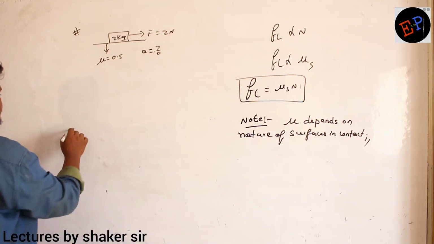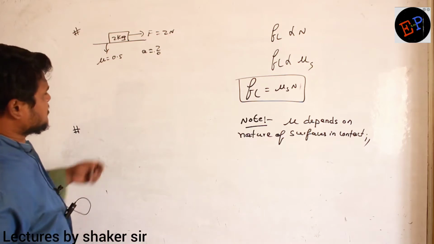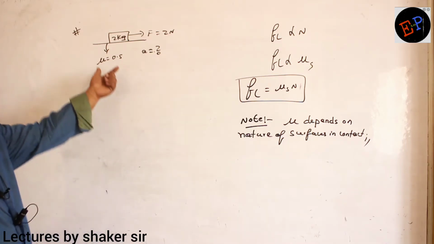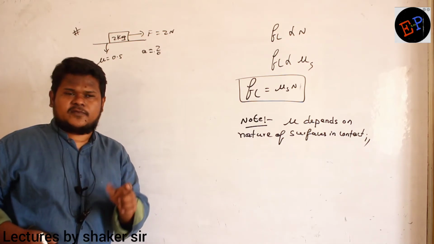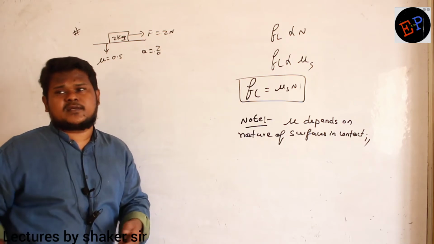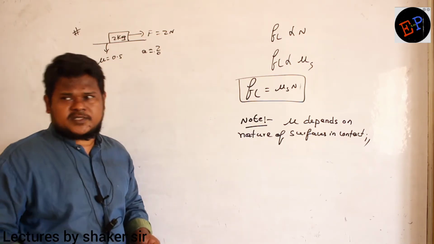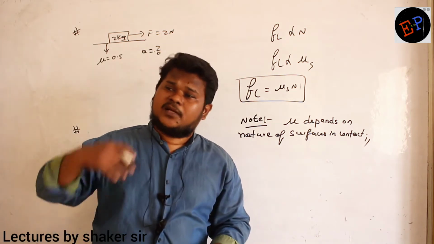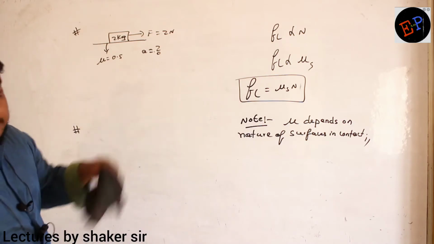Let us do this problem. We are applying a force of 2 Newton. Coefficient of friction is 0.5. Generally, the mu value, the coefficient of friction, will be less than 1. But on very, very smooth surfaces, it can be greater than 1 also. Are you able to understand? Suppose the surfaces are polished, then the mu value will increase to more than 1 also. But generally, it is less than 1.